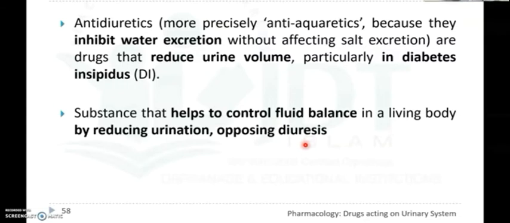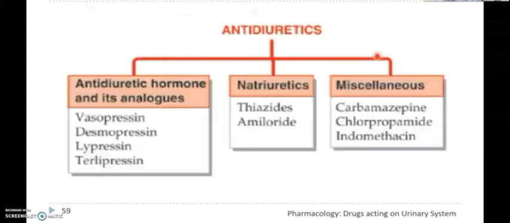Hemophilia means an increase in factor 8 clotting factor synthesis. So these are the uses of antidiuretic hormone. This antidiuretic hormone increases the factor 8 clotting factor synthesis, that means in hemophilia. So this vasopressin is used in hemophilia.